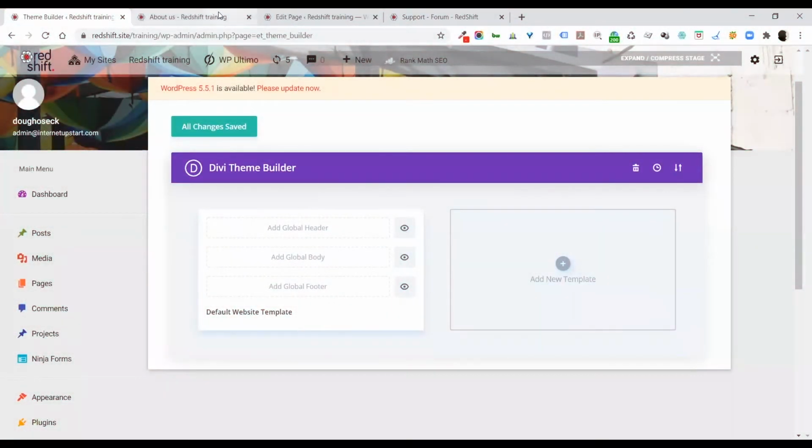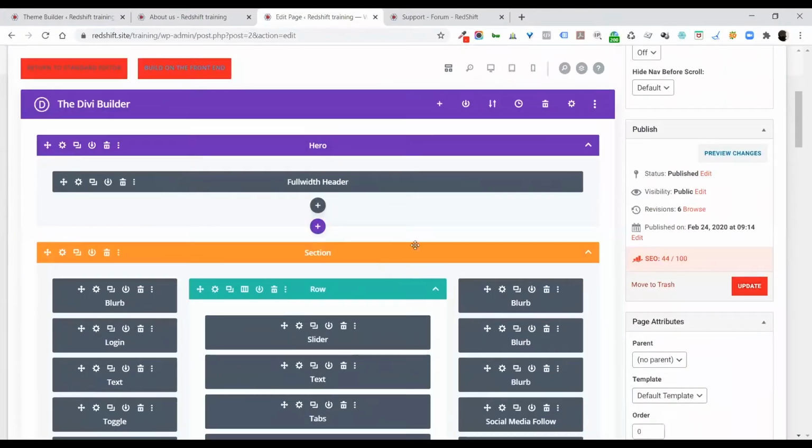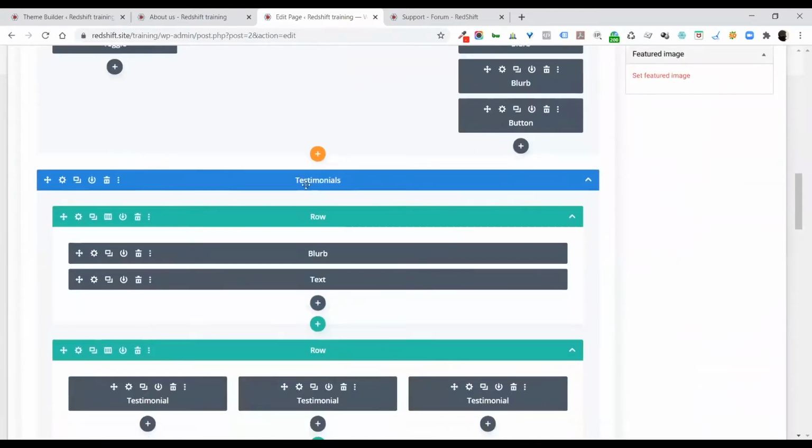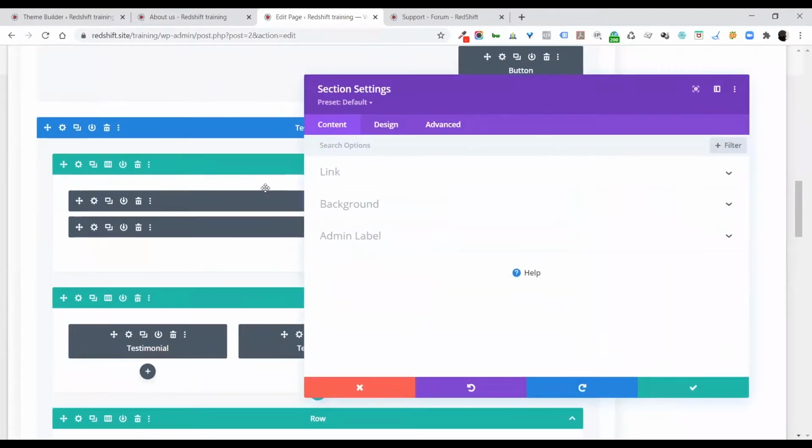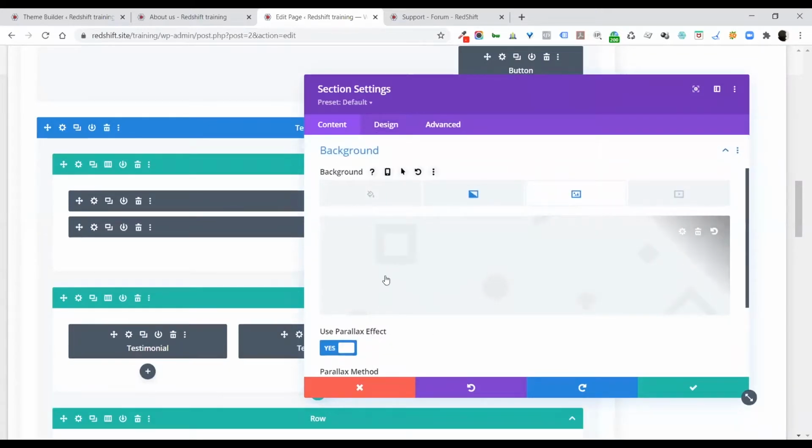The thing to consider, especially in Divi, is the amount of layers that you have, right? Just for example, I'm going to take this testimonial section over here. You can see this section, right? So this is on a section level. I have the section which has a background, and you can see this background's got those little squares and those faint squares and diamonds and circles and things in the background, okay?